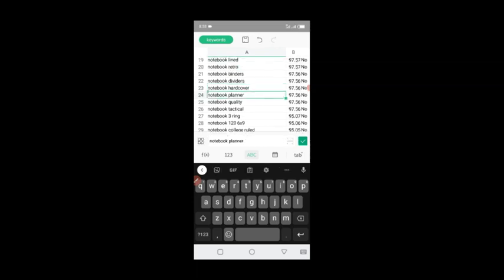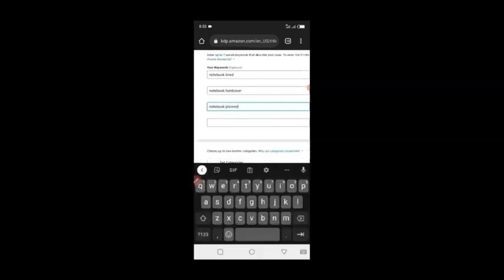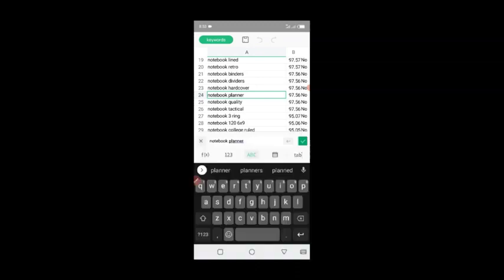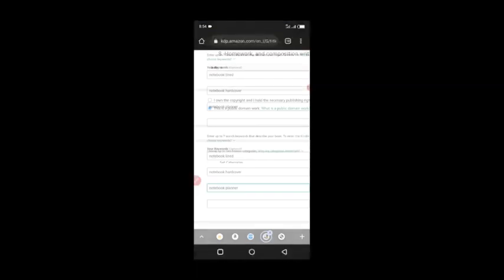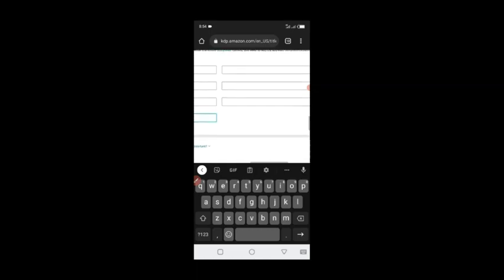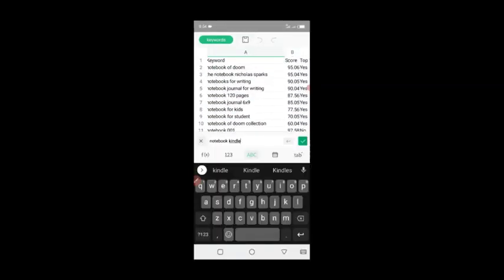I can copy notebook planner, right? Notebook planner. I'll paste it here. I'll copy notebook Kindle. I'll select all. I'll copy. Right, so it's as simple as that. I'm going to paste it here. You can have them off heart and just type them in. I'm just going to go to lowest 95.